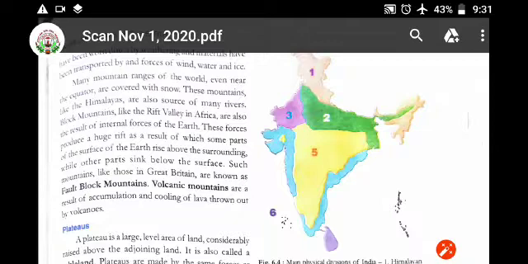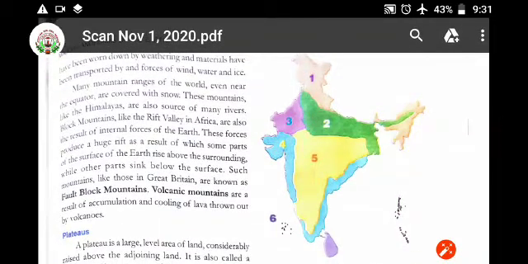See at the top, figure number 6.4. It is given that the first number is what? That is the Himalayan mountains. Second number is the Northern Plain. Third, it is the Great Indian Desert. Fourth one, it is the Coastal Plain, right? And fifth one, it is Peninsular India. Peninsula means what? Three sides covered with water, right? And sixth one, it is the Islands. Okay, so in this manner our whole country is divided. It is shaped with all kinds of landforms which are present here.